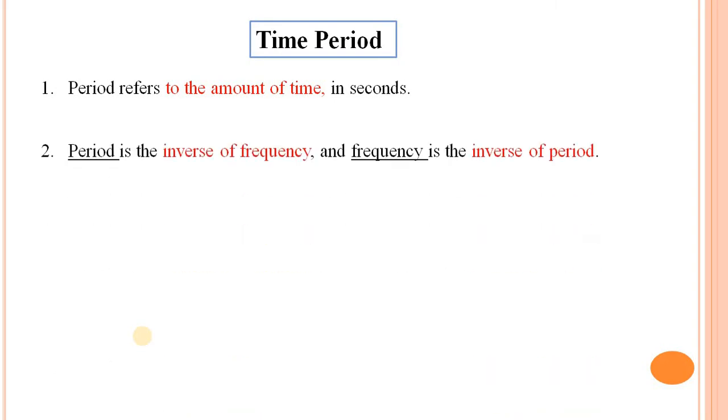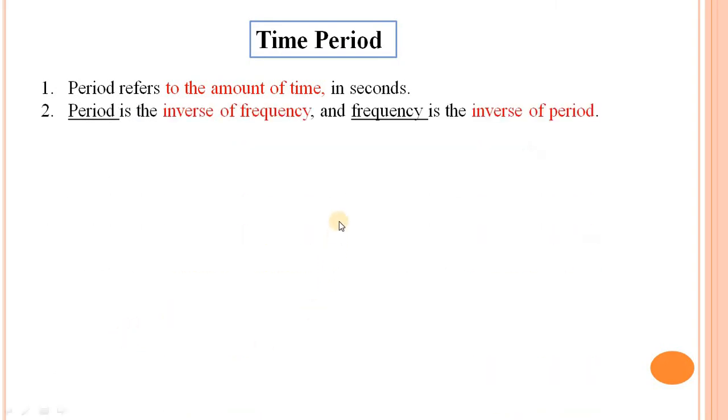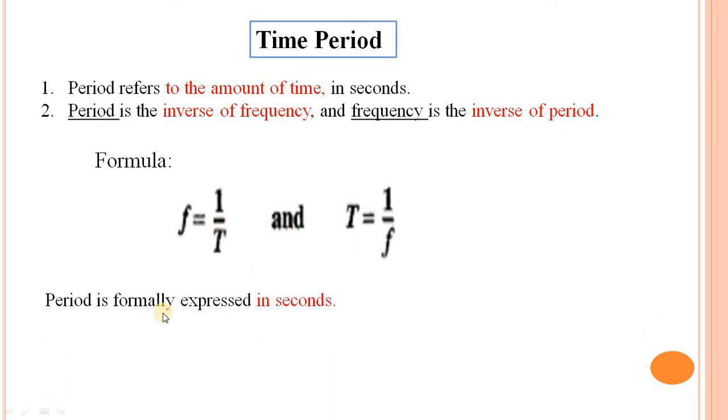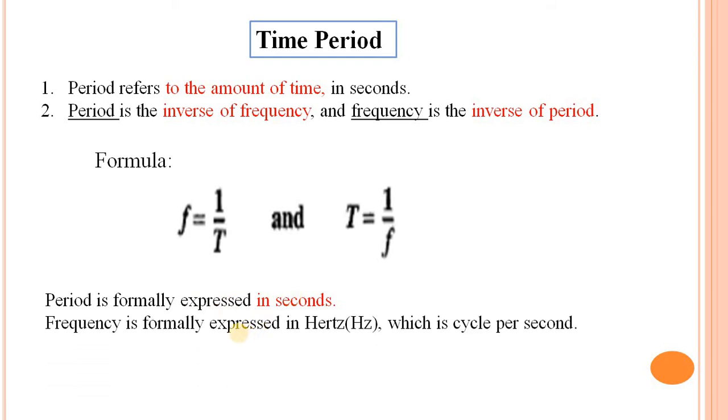Next, a period is the inverse of frequency and frequency is the inverse of period. Formula: f is equal to 1 divided by T and T is equal to 1 divided by f. Period is formally expressed in seconds. Next, frequency is formally expressed in hertz, which is a cycle per second.